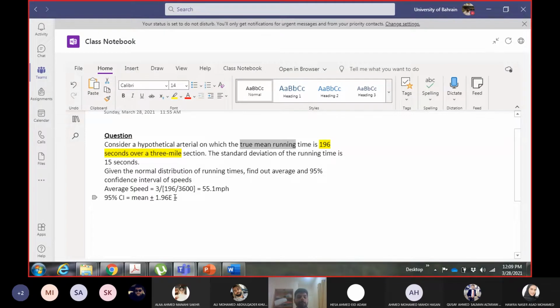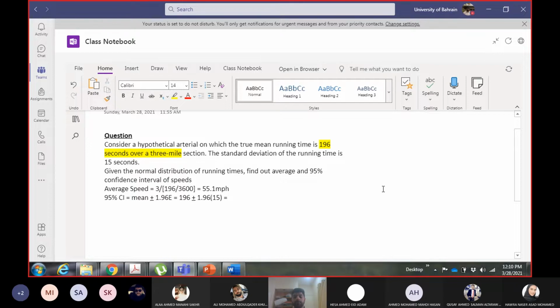Okay, so I'll just calculate the range. So 196, which is the mean. E will be 15.